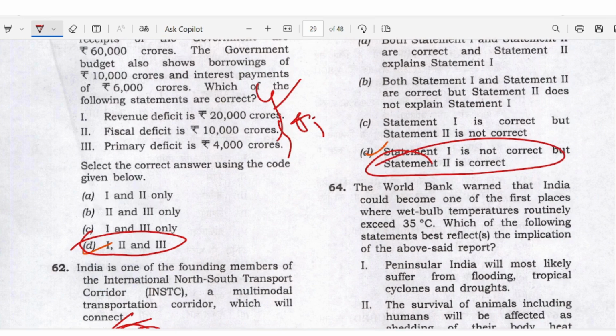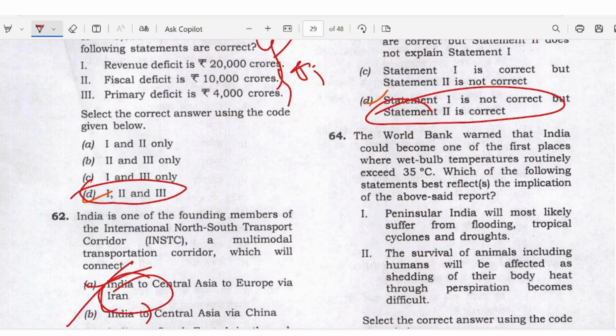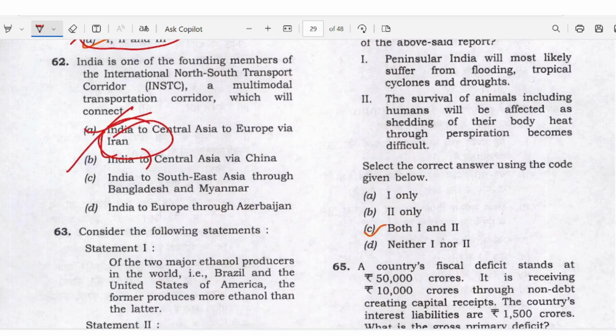The World Bank warned that India could become one of the first places where the wet bulb temperature routinely exceeds 35 degrees centigrade. Which one of the following statements best reflects the implication of the said report? So here both the statements given are right.